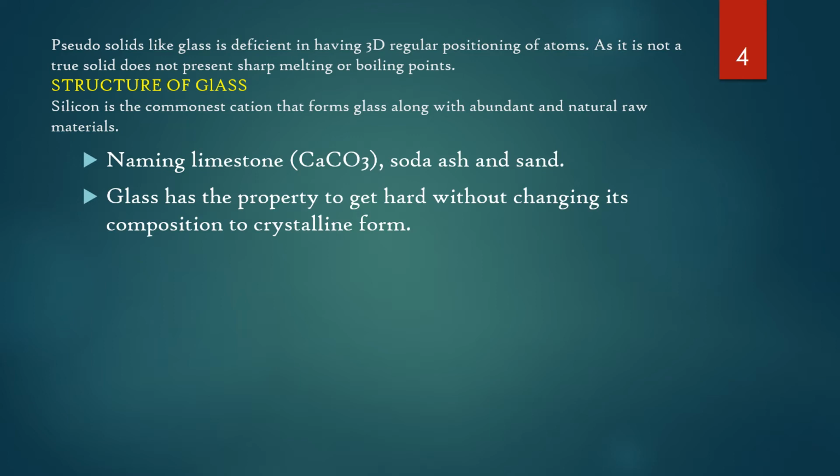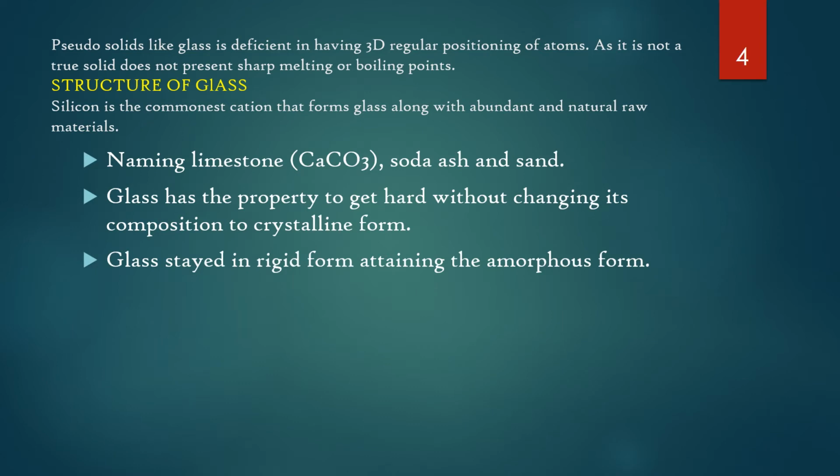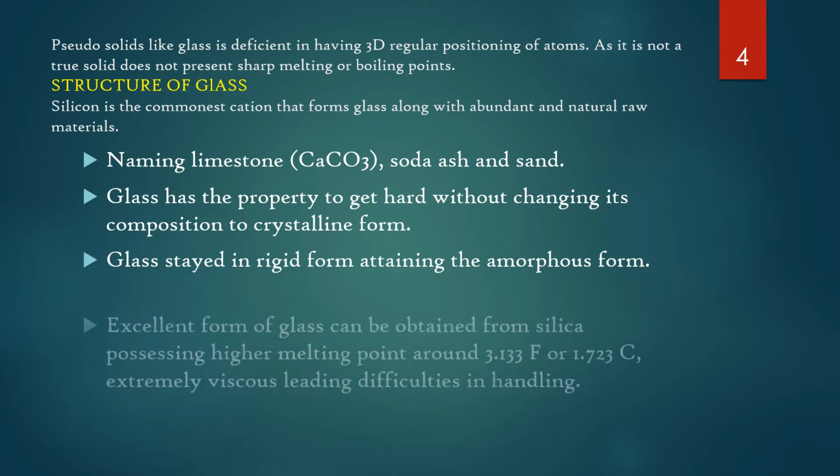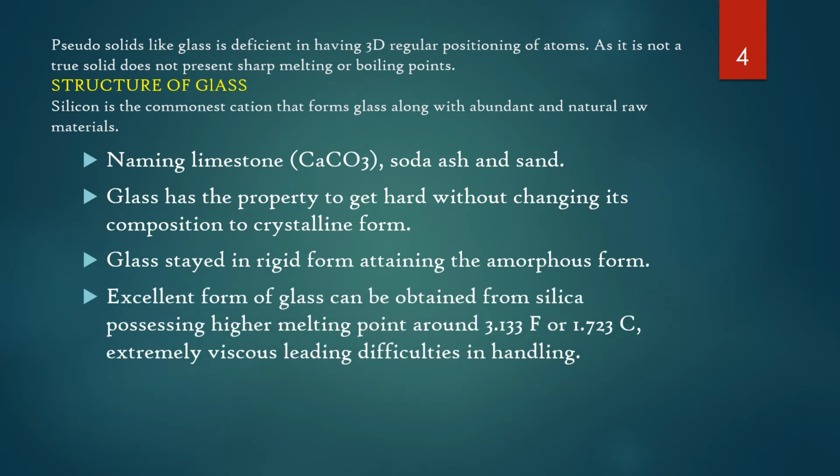Namely limestone, calcium carbonate, soda ash, and sand. Glass has the property to get hard without changing its composition to a crystalline form. Glass stayed in rigid form, attaining the amorphous form. Now, excellent glass can be obtained from silica possessing a higher melting point, around 3,133 Fahrenheit or 1,723 degrees centigrade. It is extremely viscous, leading to difficulties in handling.